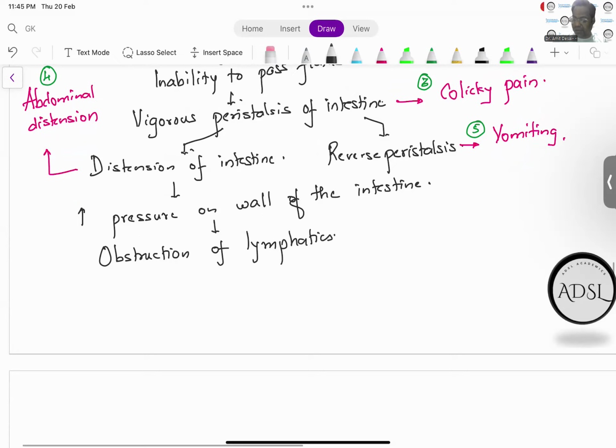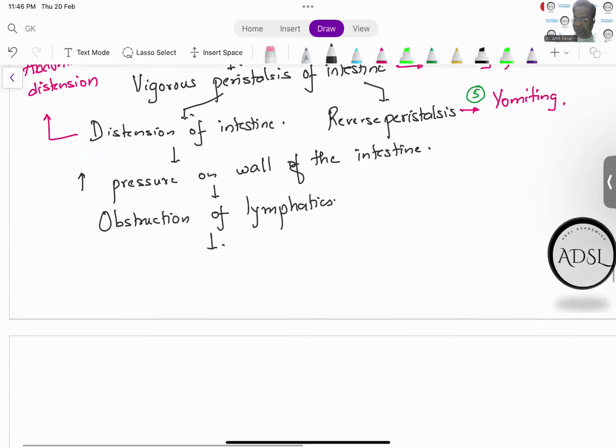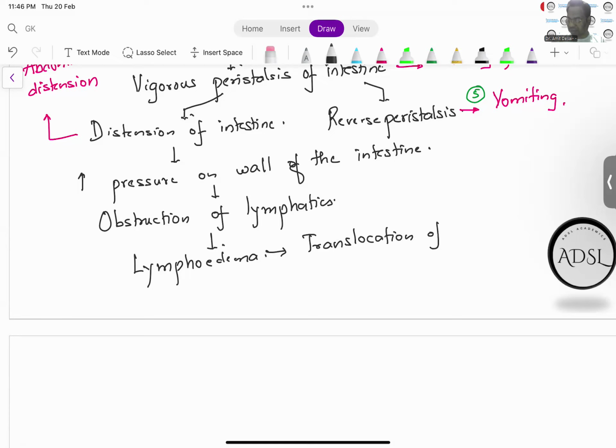Because of the obstruction of the lymphatics, lymphedema will take place. And not only that, the junctions between the cells will start getting separated, and this will allow the translocation of bacteria.